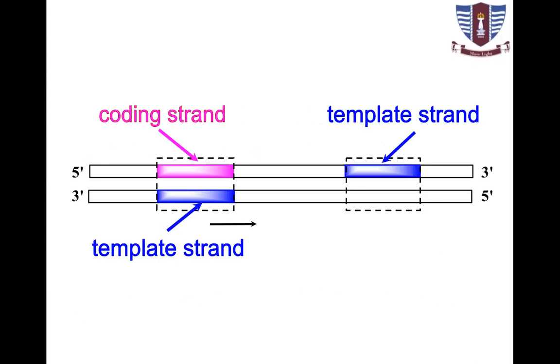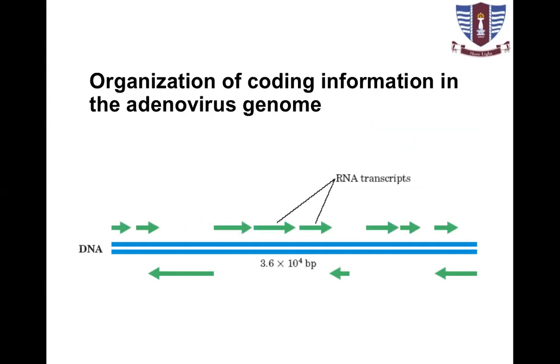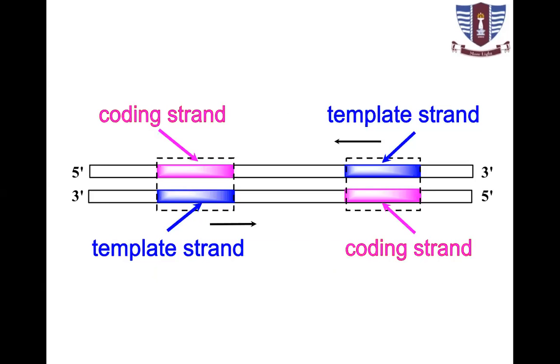So this is coding strand. The one below, purple, is template strand. For example, if this is a template strand, this is its coding strand. If we call this a template strand, this will be coding strand.